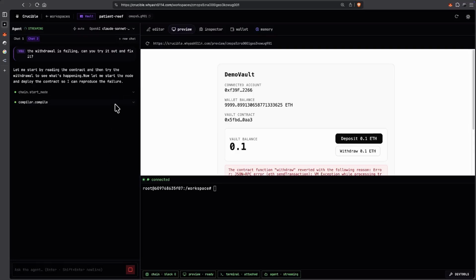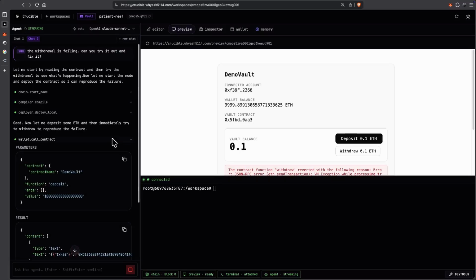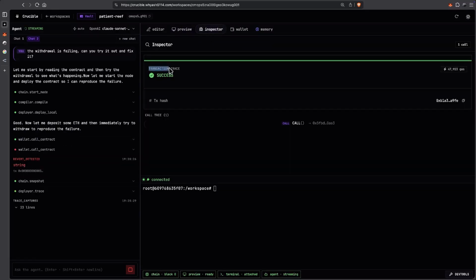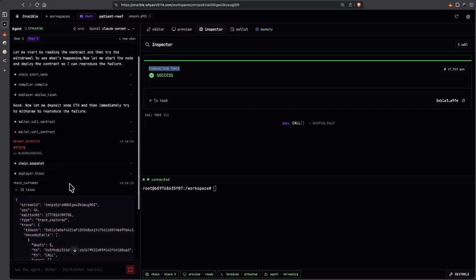The agent starts the node, compiles everything, tries to deploy it locally on Hardhat. All the tool calls are deployed through multiple MCPs in our architecture. This reduces tokens, and yeah, there we go. A revert has been detected, which triggers the self-healing loop.